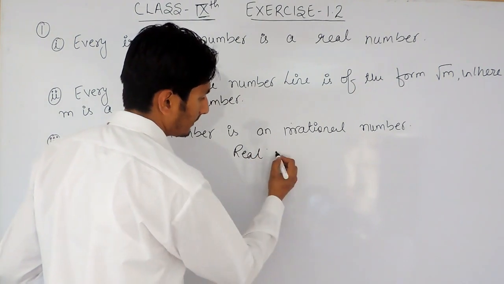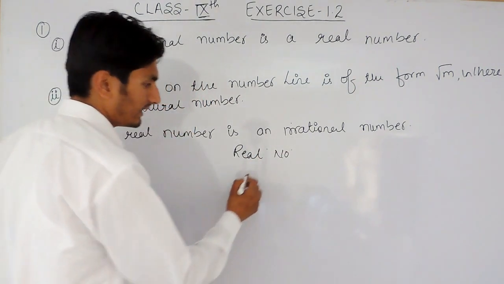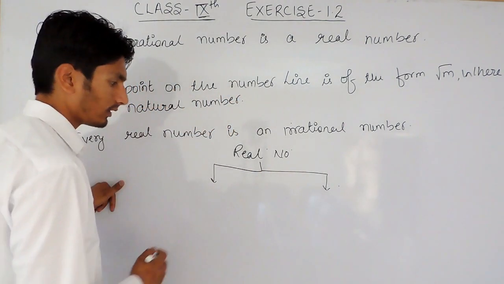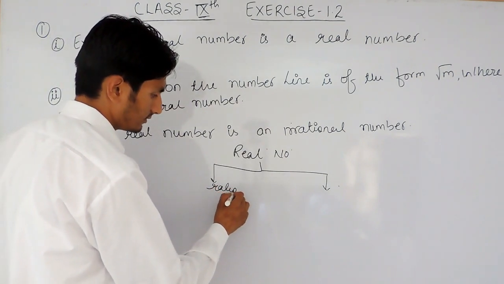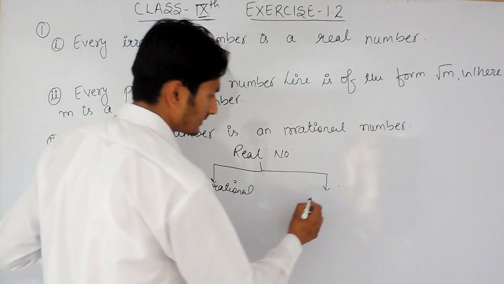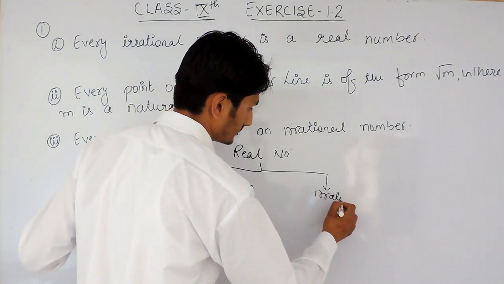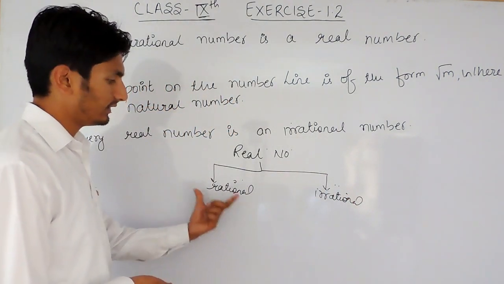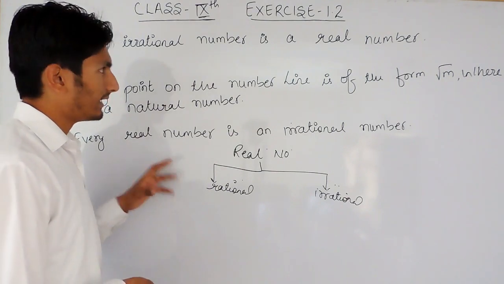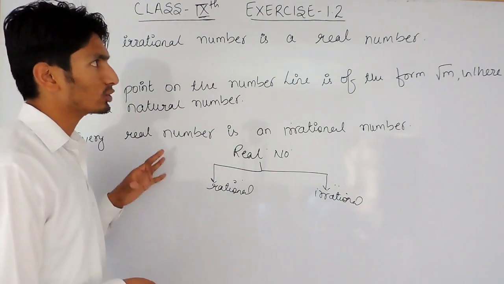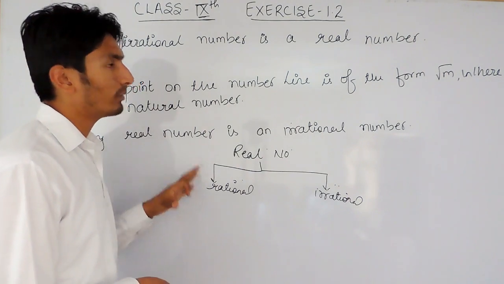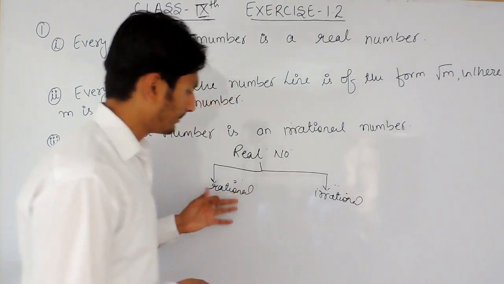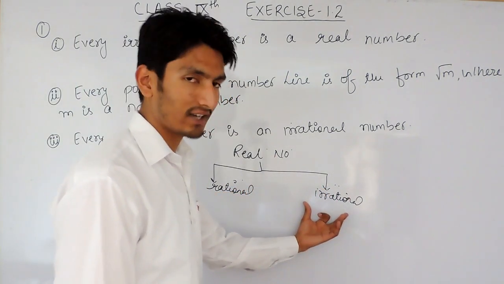If I talk about real numbers, the real number is made up of two things. The first is rational numbers and another thing is irrational numbers. You already know the definition of a rational number, that it can be written in the form p upon q, and p and q must be co-prime, meaning they must not share any common factor other than 1. And the second is irrational. The numbers which are not rational are known as irrationals.